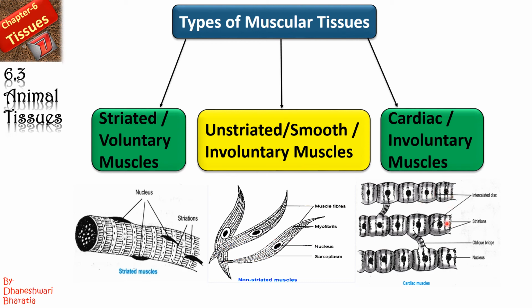Yes, this is also having nucleus, this is also having nucleus, right? Striations are present here. Now as we have discussed about sarcoplasm, the cytoplasm which is present in the muscle tissues or muscle fibers. Yes, now here you can see the linings, they are known as myofibrils.